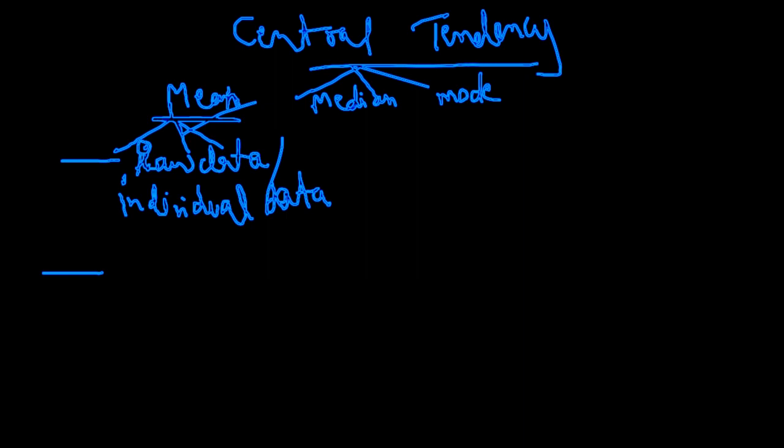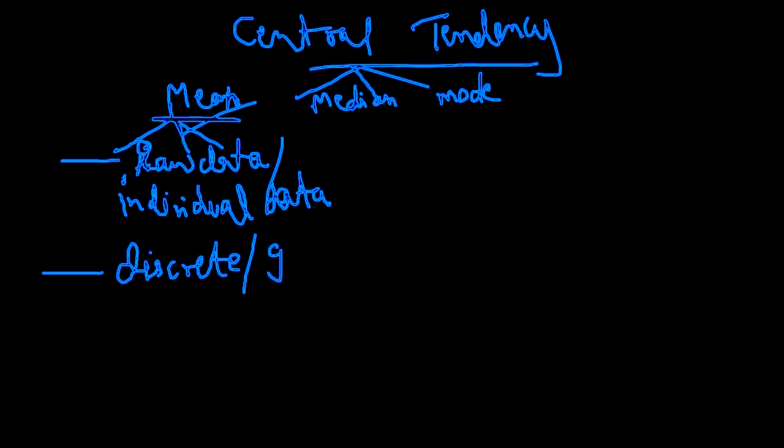Now further, another kind of data can be represented as, do you have any other idea? This is one kind of data. Discrete data. Discrete data is also known as, do you have any idea, Vaibhav?